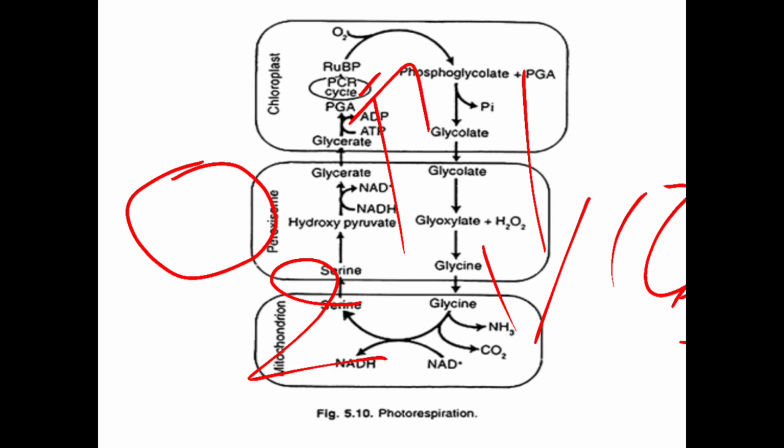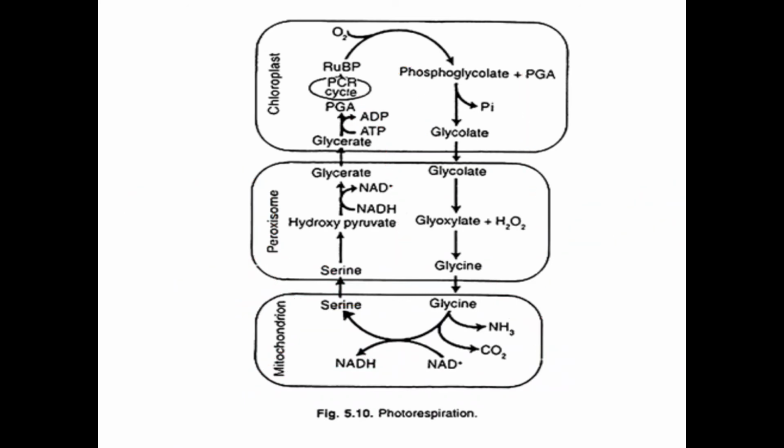So whenever the environmental condition has a high concentration of oxygen and low concentration of carbon dioxide, at that time the RUBP present inside the chloroplast will accept the oxygen.